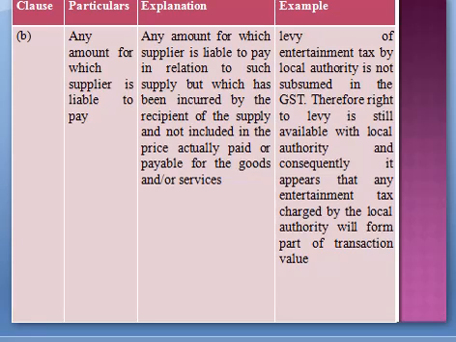So there were some expenses which were to be incurred by the seller, but those amounts were paid by the purchaser. Hence, the seller did not include those amounts in the transaction value. So we will be adding those amounts back into the transaction value. This is the second clause.